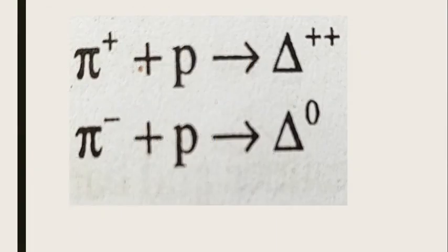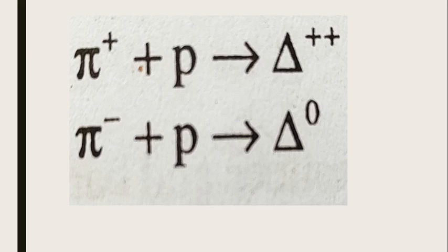So this is a scattering of pions with protons forming two resonance particles, delta plus plus and delta zero. Here you can check the charge: pi plus plus proton, that means a positively charged pion plus a positively charged proton, giving you delta plus plus, so it is doubly positively charged.